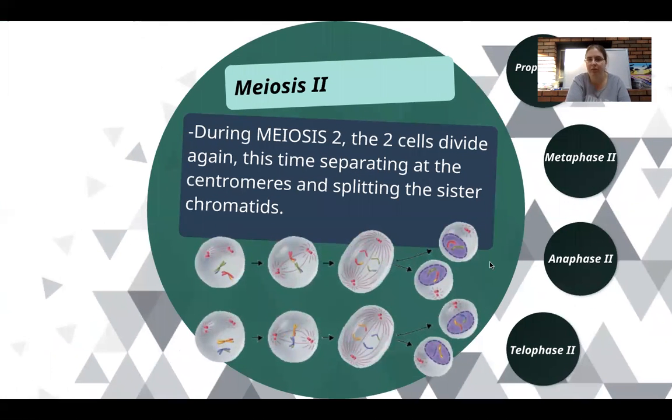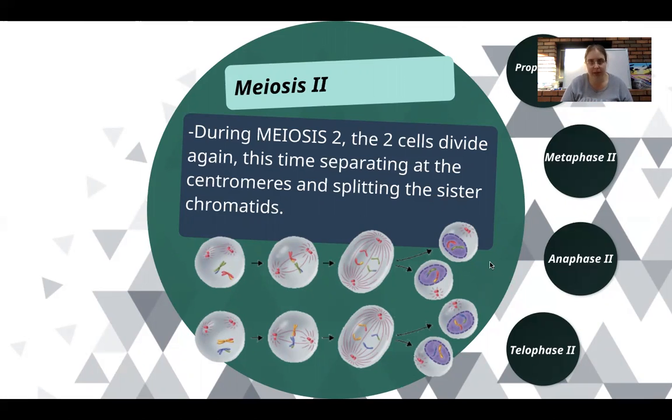Now, before we start talking about this, there is no true interphase between meiosis 1 and meiosis 2. There could be a rest phase, yes. And what I mean by a rest phase is the cell can use this time to check, make sure everything went through the first set of divisions correctly, and then it can gather more material to build new spindle fibers. It can gather more glucose to provide energy for the next set of divisions. But there is no true interphase. Why do I say this?